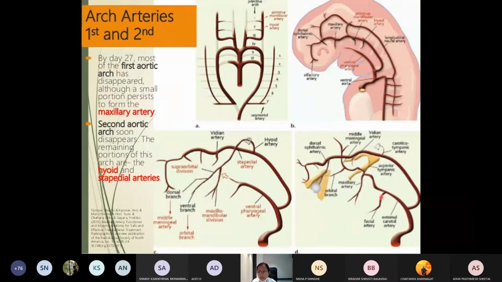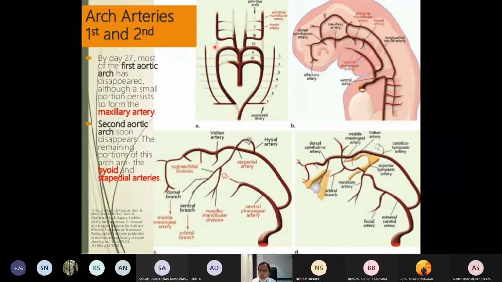From the second arch, again most of it will disappear, and it will only form the stapedial artery and the hyoid artery. Only 2 arteries will remain: one is the stapedial artery and the other is the hyoid artery. By the time the first pair of arch disappears, the third will start appearing. By the time the second disappears, the fourth will start appearing. This is how the sequence of events takes place.